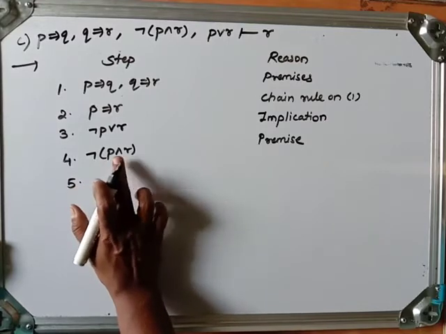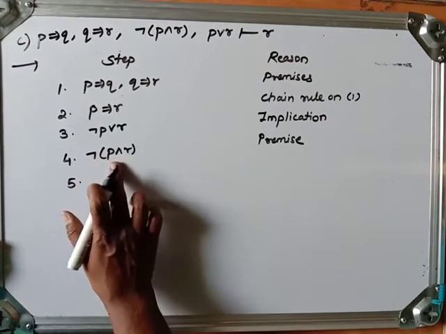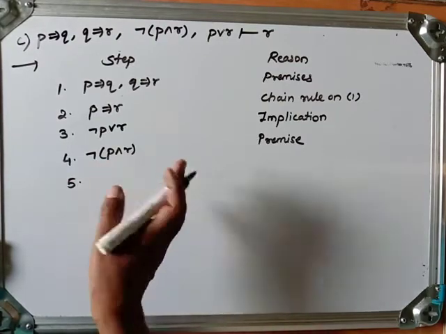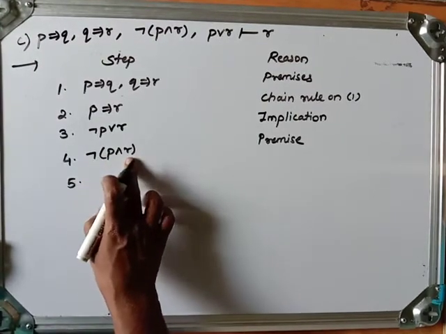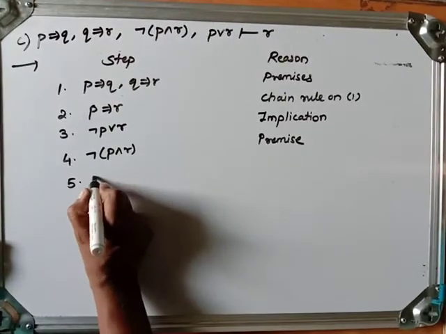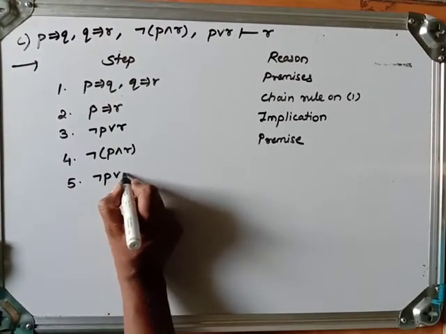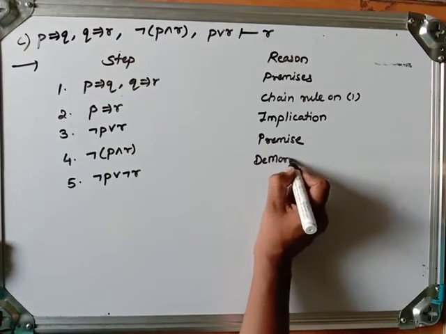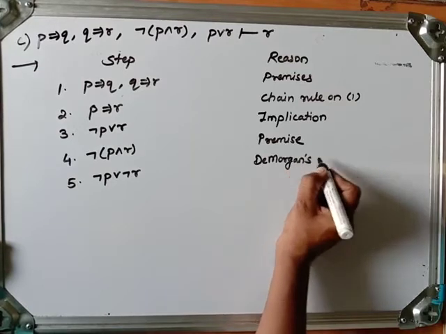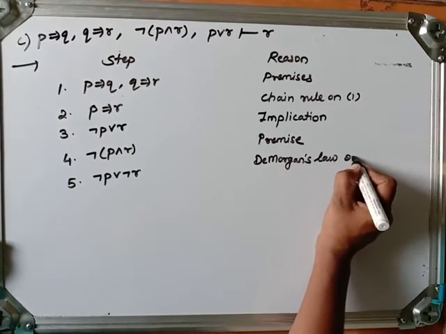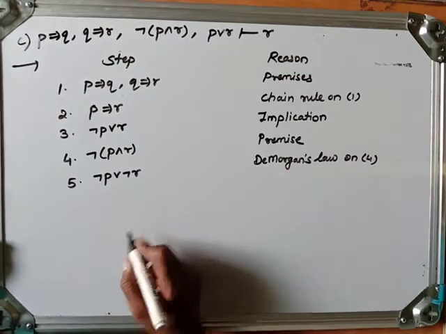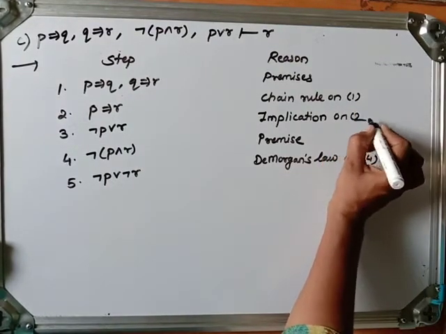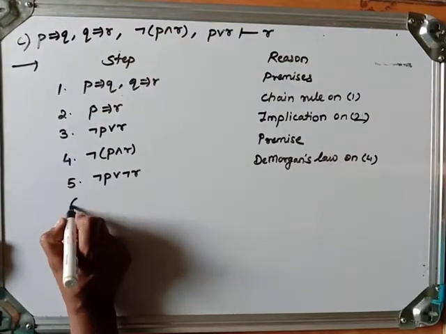Negation is applicable on this AND, so if we apply negation on each one, we will get negation P and R becoming negation R. This is De Morgan's law: negation P or negation R. This is by De Morgan's law, applied on 4. Sorry, not on 3, it is on 2.